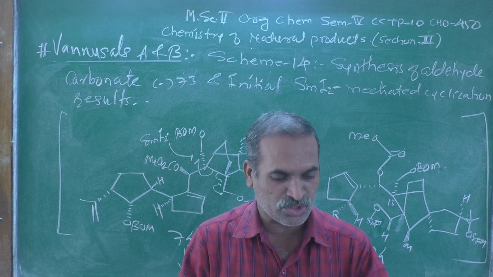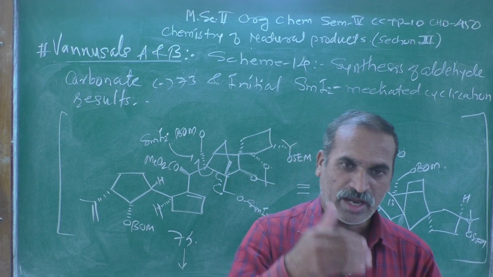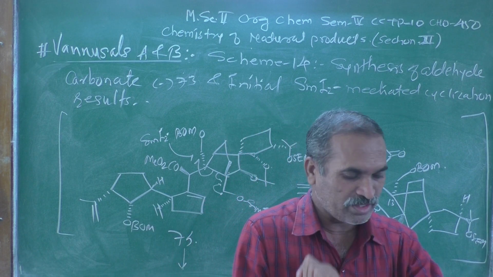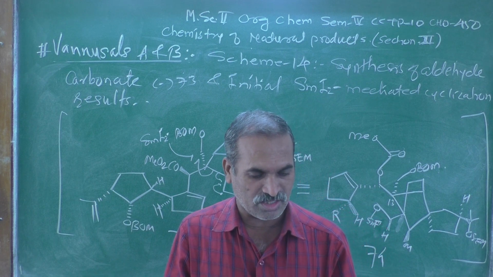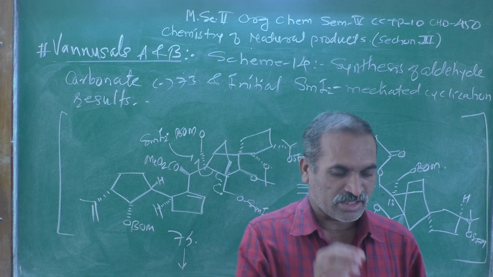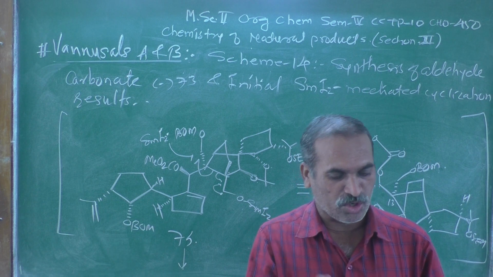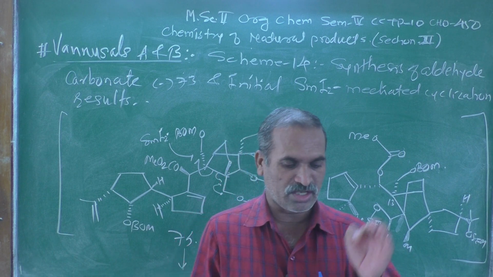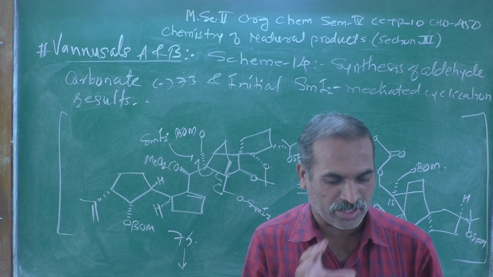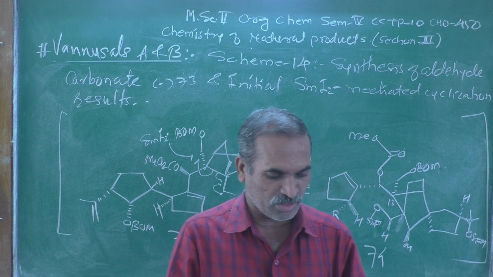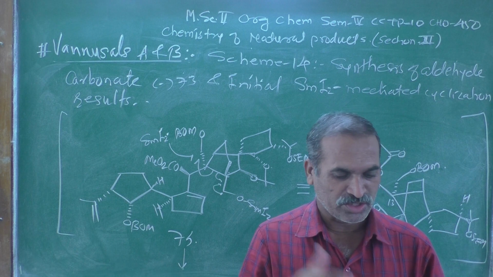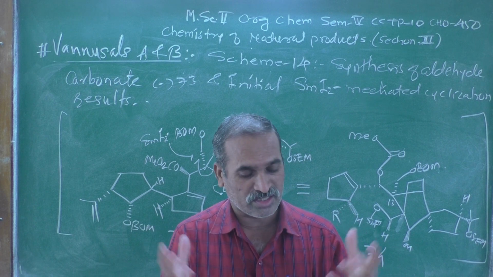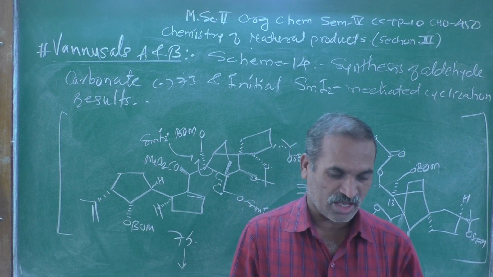We combine these two compounds together, and the reagents employed during this synthesis: A is TESCl, second one KHMDS followed by ClCO2Me, C reagent is hydrogen fluoride in the presence of pyridine, D reagent is PhI(OAc)2 with TEMPO, and the E reagent is SmI2, that is the SmI2 mediated cyclization results.